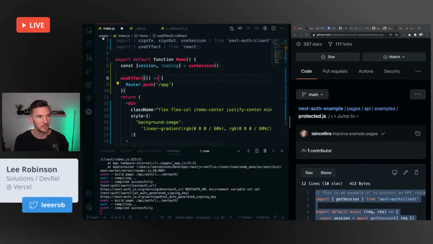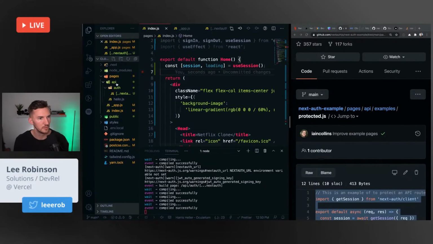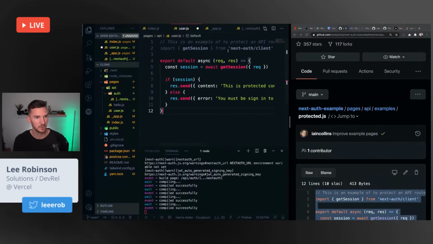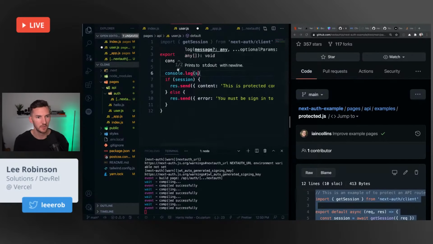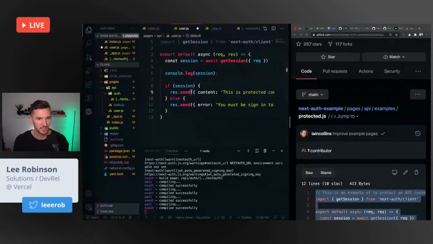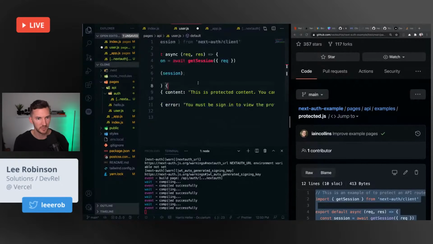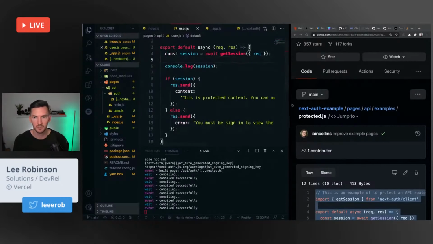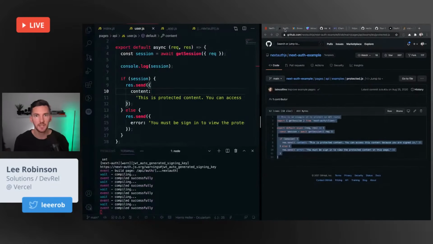Let's go to our application. I'm just going to get rid of that. We'll go to pages, API, user. And inside of here, we're getting the session. We're going to get information about the user potentially. So let's log out what the session is because I don't really know what I'm even dealing with here. If there isn't a session, then it says, hey, this is a protected route. Otherwise, you must be signed in to view this page. Okay. Digging that. I'm digging it.